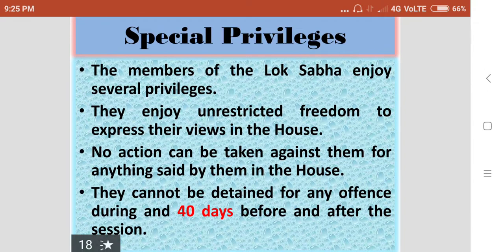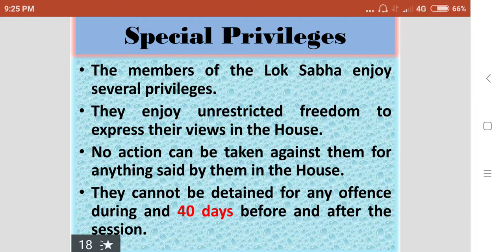There are some special privileges for the members of the Lok Sabha. So the members of the Lok Sabha enjoy the privileges. They enjoy unrestricted freedom to express their views in the House. So they have no restriction to express their opinion.